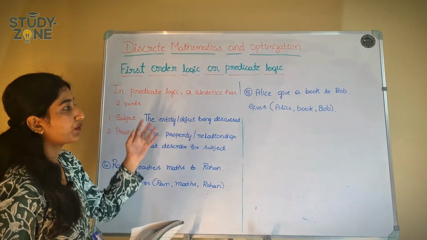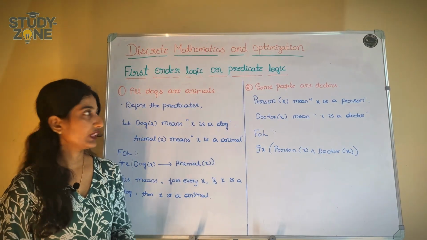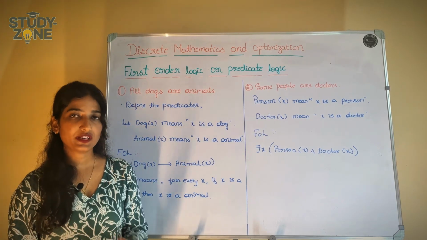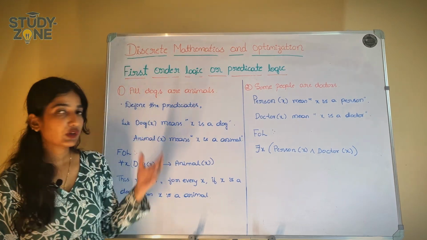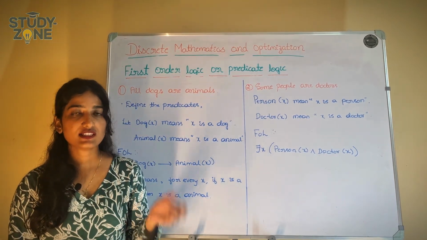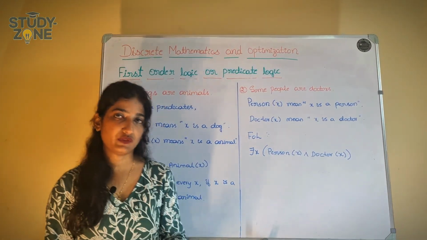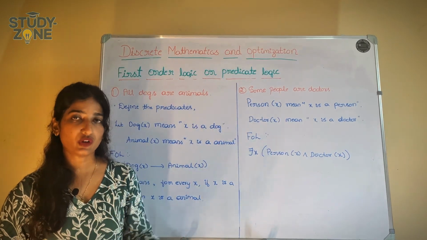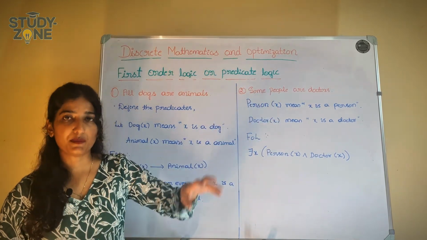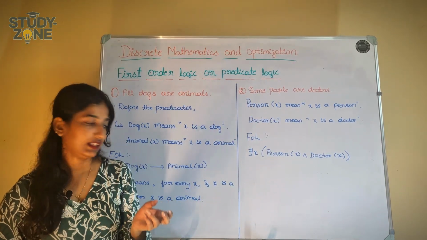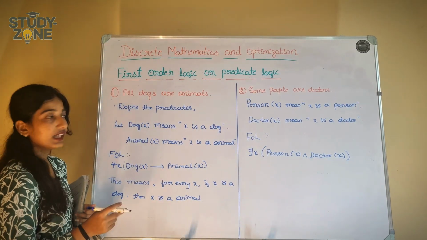Now let us go through the problems under predicate logic, the problems of first order logic. I hope you have gone through the topic of quantifiers, right? In quantifiers, I will brief you that there are two types: existential quantifier and universal quantifier. In universal quantifier we have for all, every, like that. In existential quantifier we have some, there might be some person, at least one, like that. I hope you know that, and then I will continue with the predicate logic.